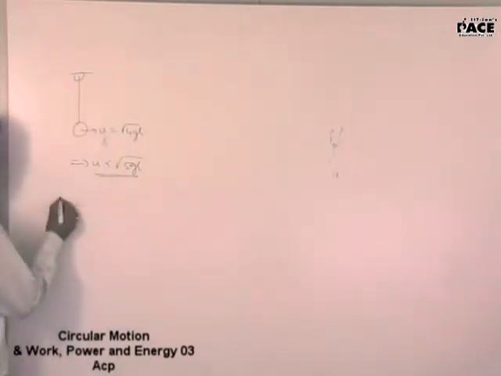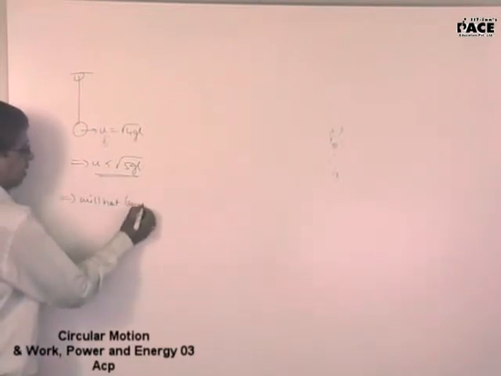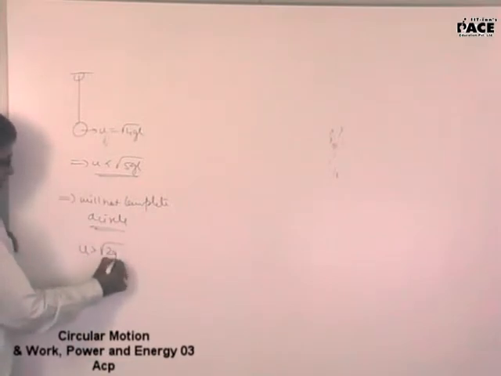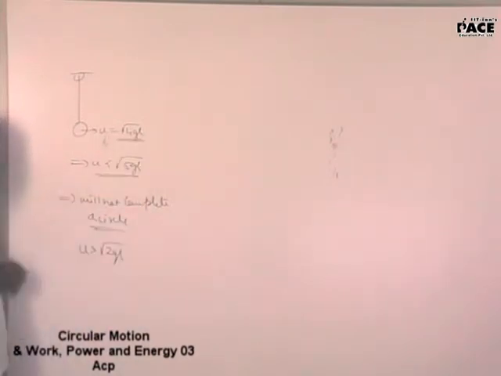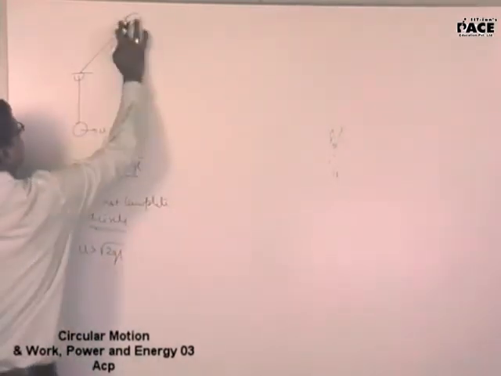So 100% first thing, it will not complete a circle. But this velocity is greater than root over of 2gl. The velocity you are giving at the lowermost point is greater than root over of 2gl. So it will come somewhere here. Yes.